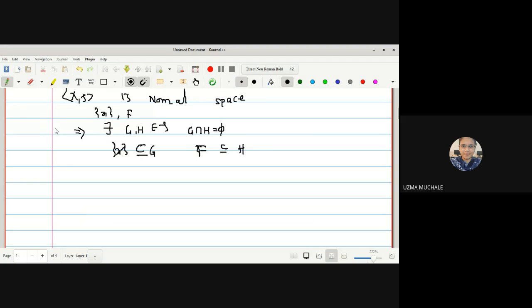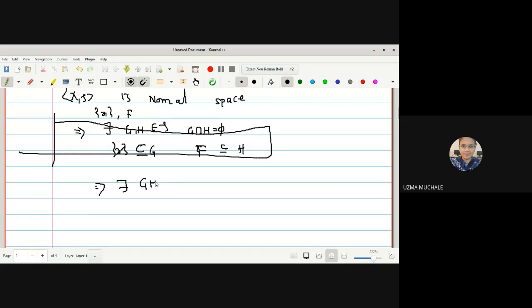Now you can see this same thing I can write as: there exist G and H belonging to tau such that the intersection of G and H is empty, and singleton X is a subset of G. I can write X belongs to G if I am writing it as an element. If you write a set then the subset relation is okay, but if you are writing an element then you have to write X belongs to G, and F is contained in H, and hence the proof.